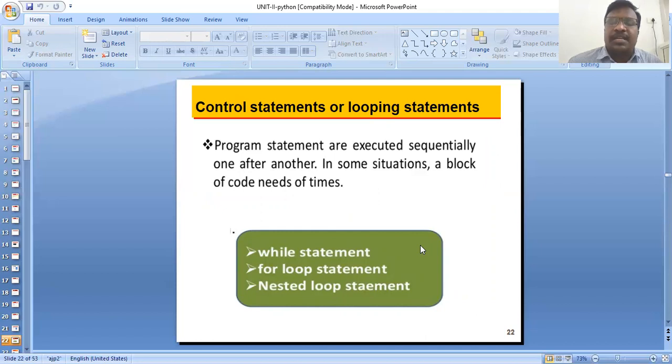Program statements are executed sequentially, one after another. In some situations, a block of code is needed multiple times. So what is the meaning of control statement or looping statement in Python programming?